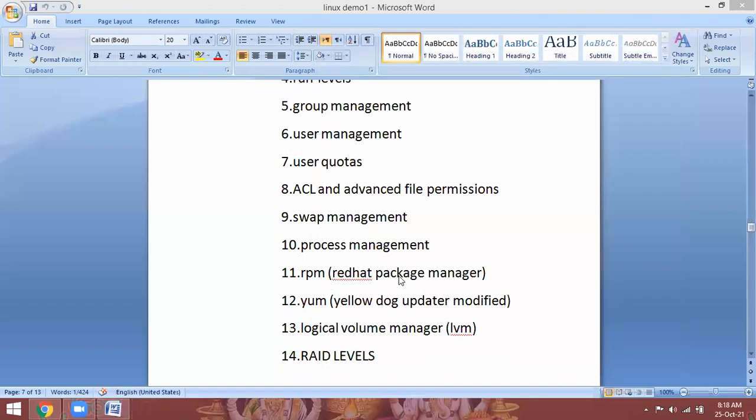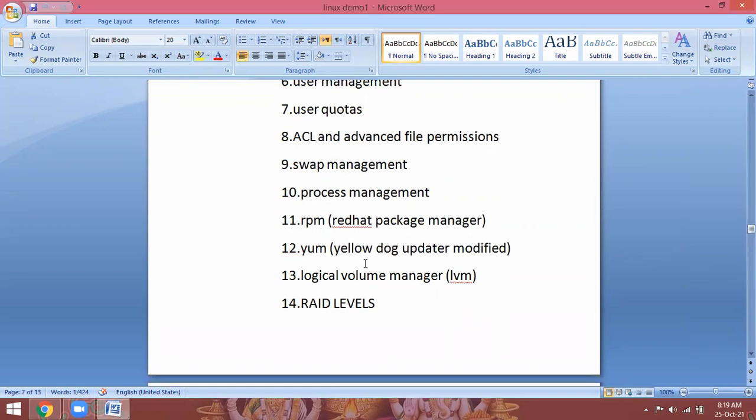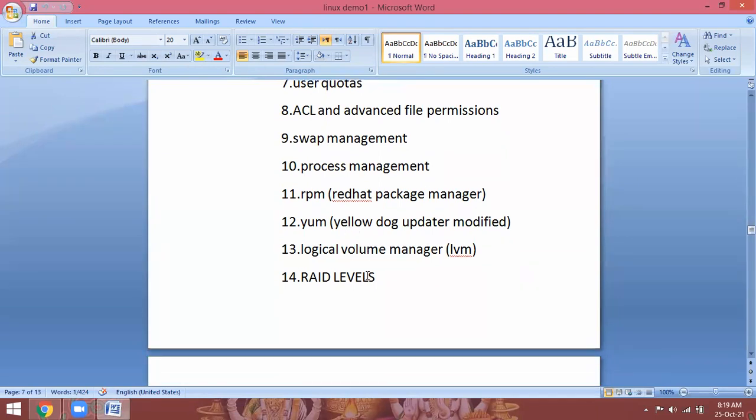Then package management. After installation of Linux, how to install new packages, how to upgrade the existing packages, how to remove unnecessary packages, we are going to learn here. Then the online package manager. In Windows Server, we have a concept called WSUS, Windows Server Update Services, online updates. When you are working with your laptop, if you have an internet connection, it will ask you, there is a new update coming, do you want to install now or later? Same like that, in Linux we are going to learn the YUM server.